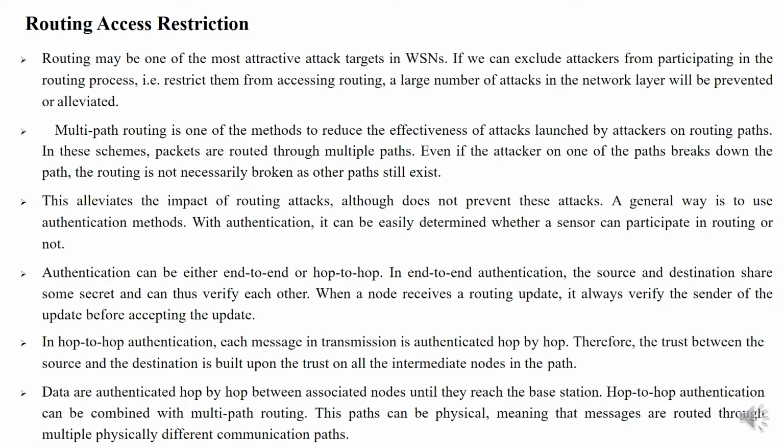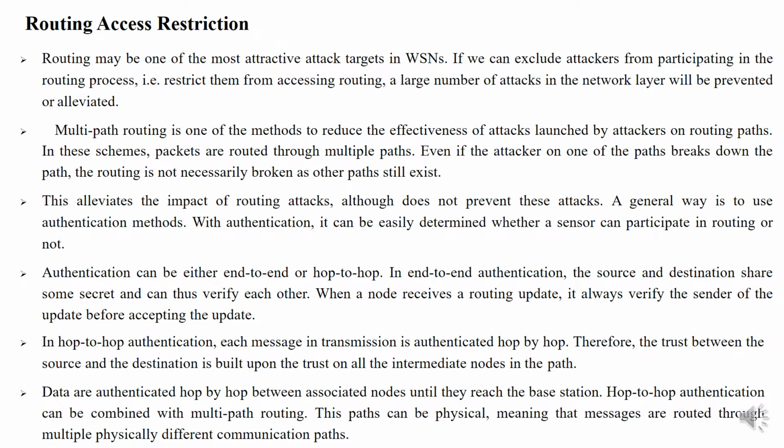In these schemes, packets are routed through multiple paths. Even if the attacker on one of the paths brings down the path, the routing is not necessarily broken as other paths still exist. This alleviates the impact of routing attacks, although it does not prevent them.